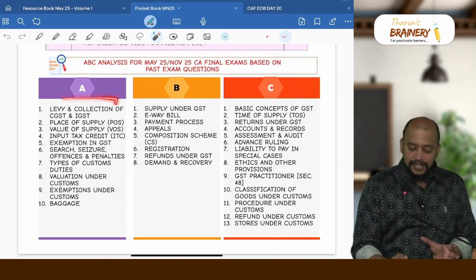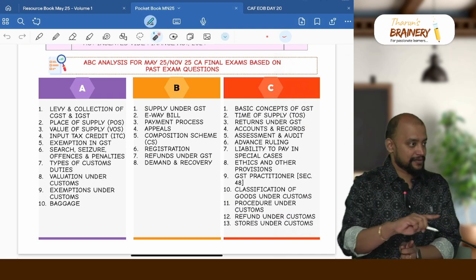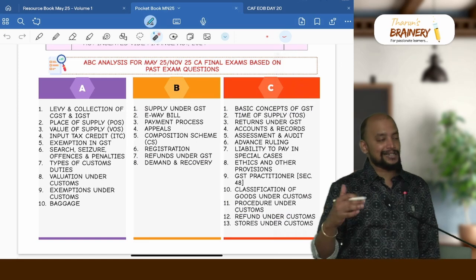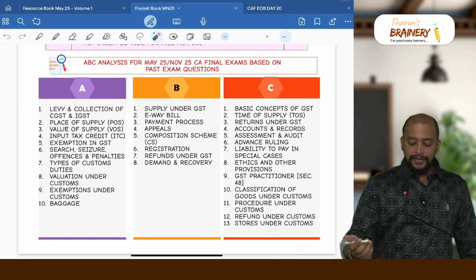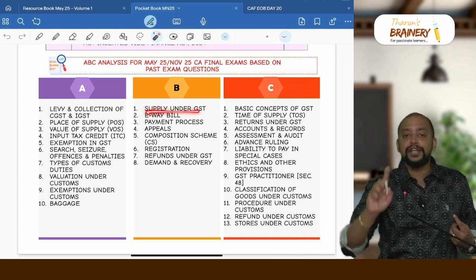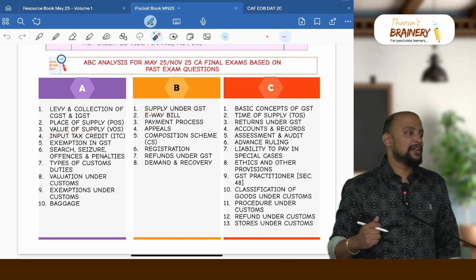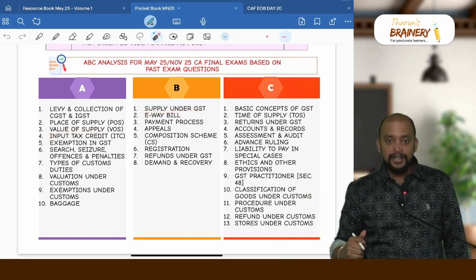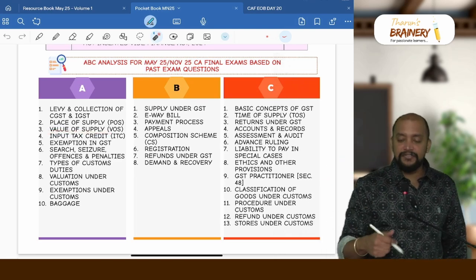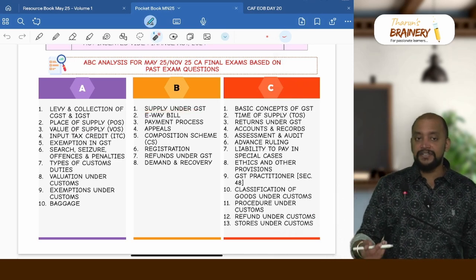But the problem is this alone will not be sufficient. The knowledge of B and C is also required because that will be connected in these questions. Importance wise, these are the first 10 topics you need to give importance to, but knowledge of other topics is required. For example, when you are doing a question on input tax credit, there will be one particular transaction related to supply that you need to connect. Or when you do a question on value of supply, supply will be connected. For example, for a transaction between employer and employee or a related party transaction, we will take the value as per Rule 28. But first, is it a supply or not, we need to check as per the supply chapter.